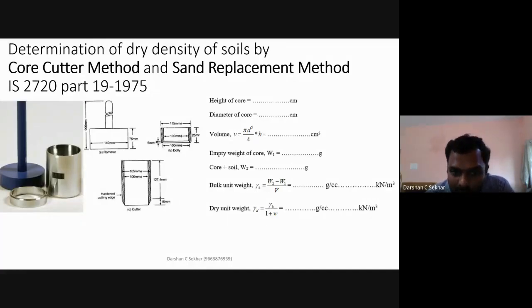Then take only this core and take the weight of this core. So the weight of this core will probably be around 980 grams or something. It depends. Probably in your laboratory, you might get it in terms of 700 or 900. Generally, I'm giving a value. Then what is it that you need to do?